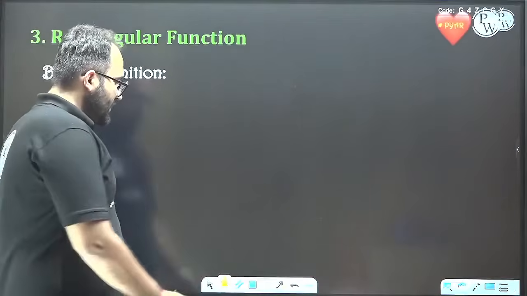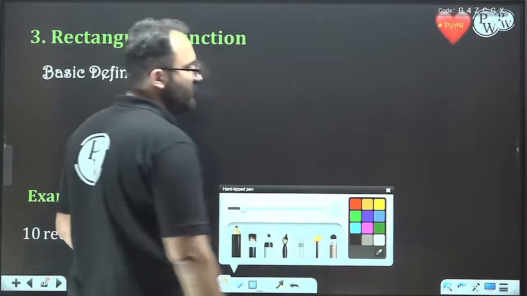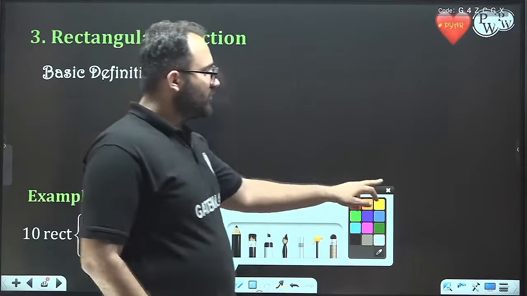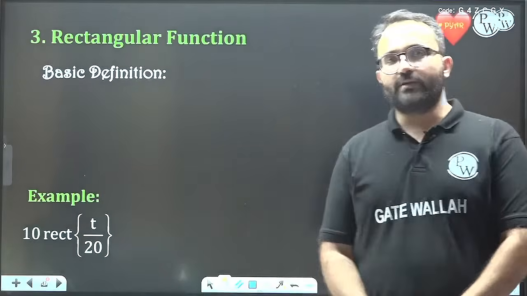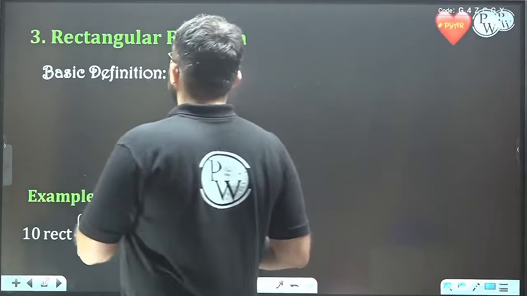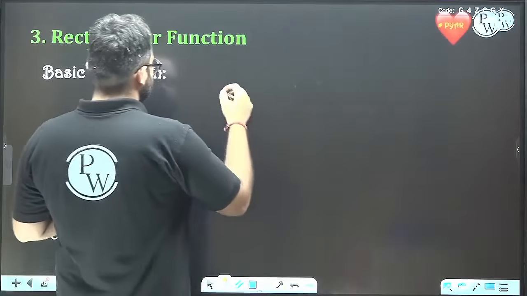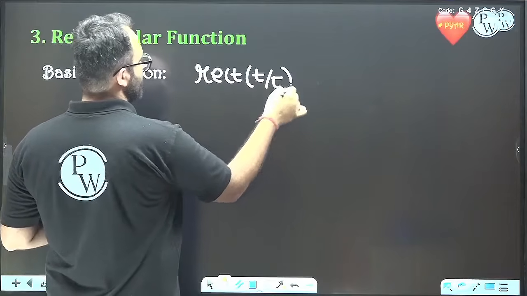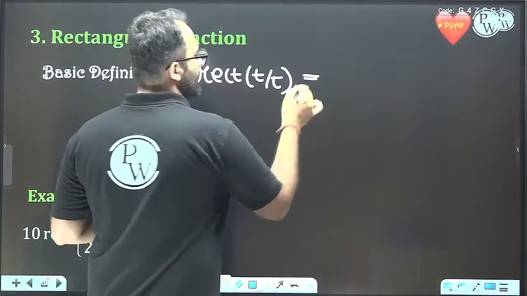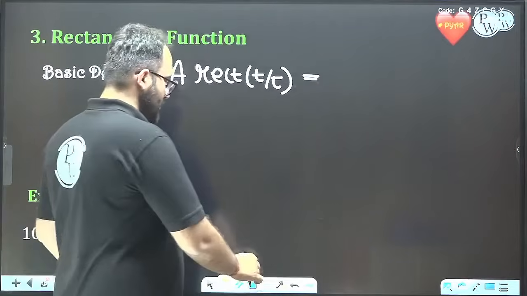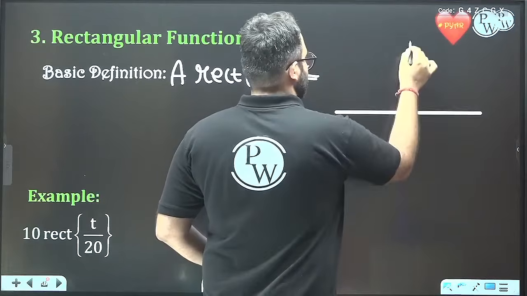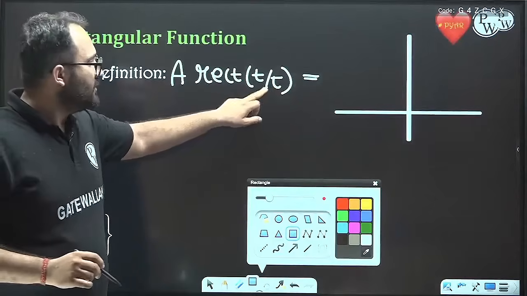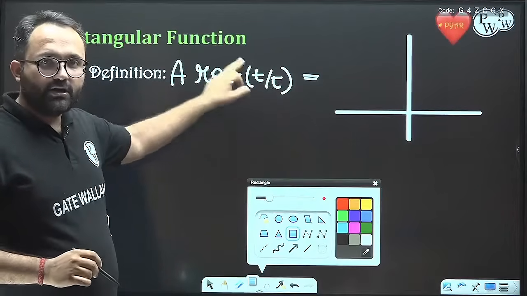Now let's move on to the rectangular function. What is the rectangular function? This is also a very famous function in the continuous domain. The basic definition is A rect(t/tau), where tau is a constant and A is a constant.